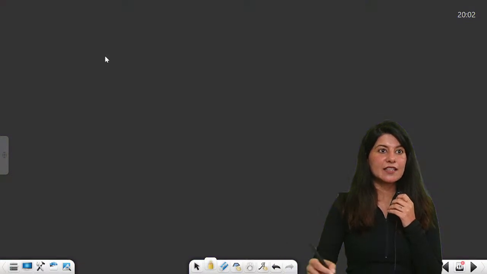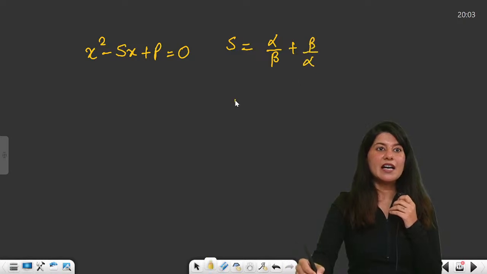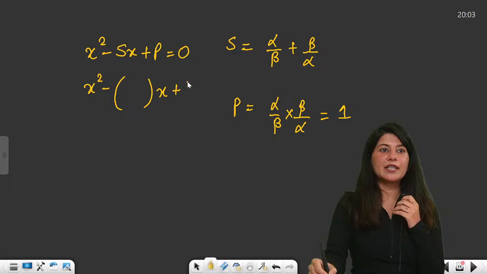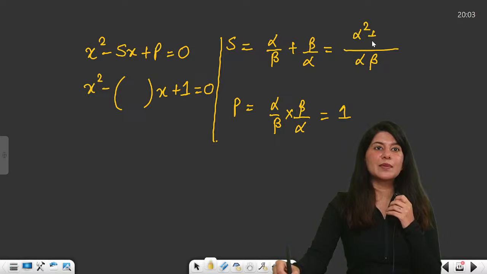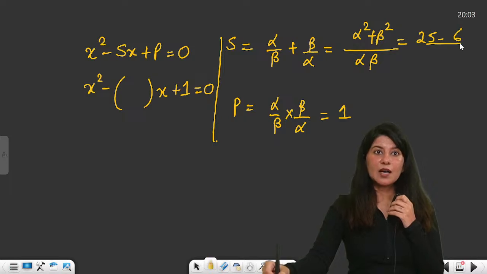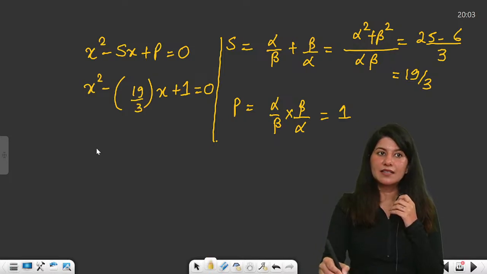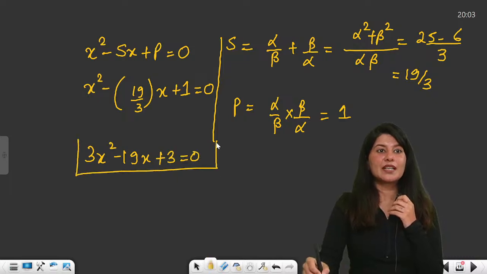So x square minus sx plus p is equal to 0, where s is nothing but alpha by beta plus beta by alpha, and p is nothing but alpha by beta into beta by alpha. That is 1. So x square minus sum of roots, which I have to calculate, plus product of roots, which I have already calculated, right? And alpha square plus beta square over alpha beta is 25 minus 6 upon 3. So this is 19 by 3. Put the value over here, 19 by 3. Take LCM, 3x square minus 19x plus 3 is equal to 0 will be your quadratic equation.